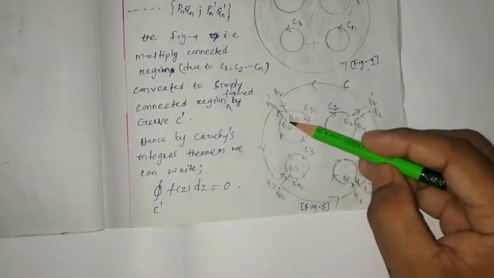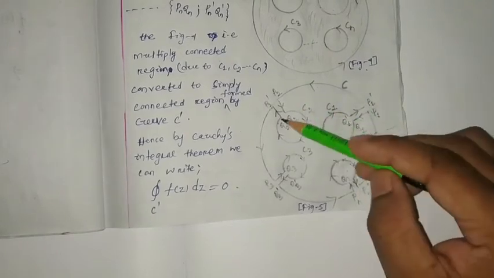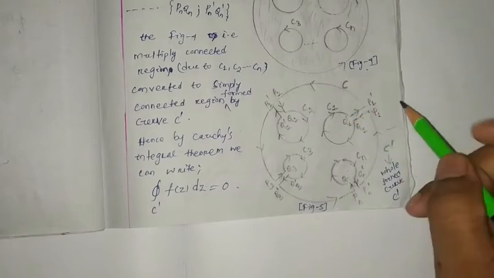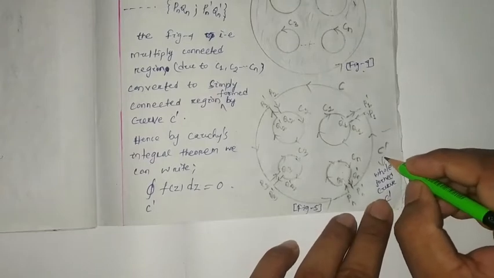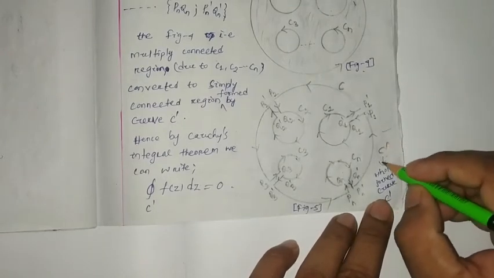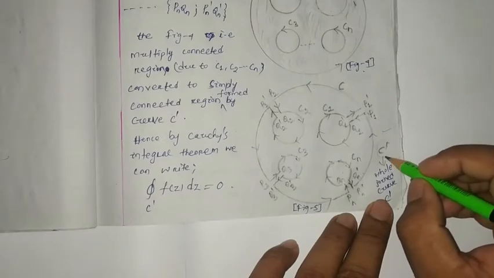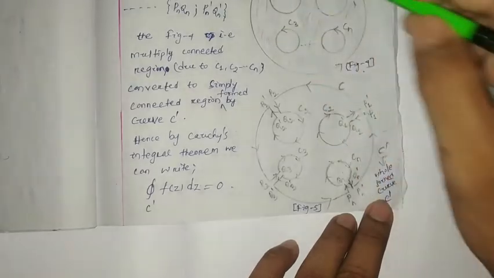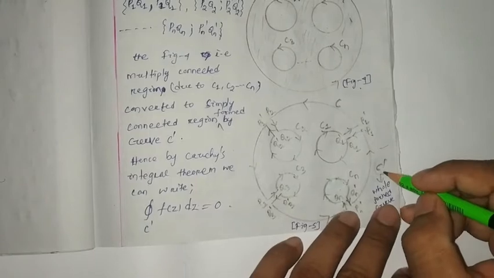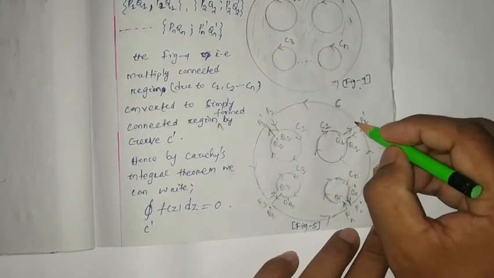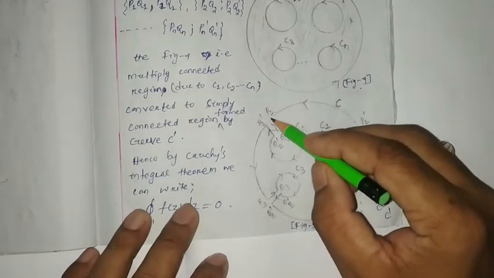Here the crosscuts are P1 Q1, P1 dash Q1 dash, like that. Using crosscuts, we constructed the curve C dash, and with the help of the C dash curve, this multiple region is converted to a simply connected region. This C dash is nothing but, suppose you start from here, you go like this using this crosscut.